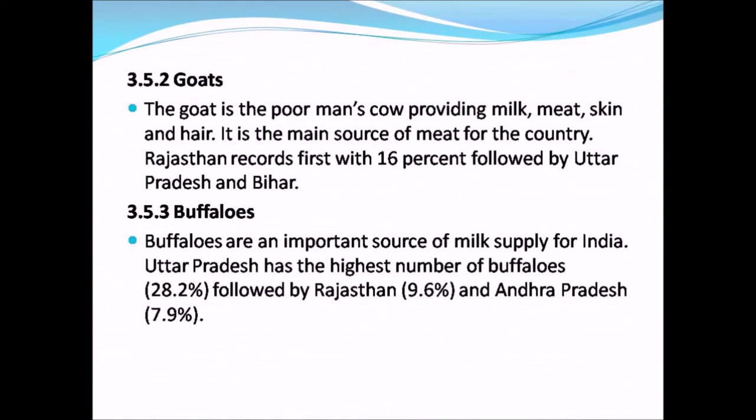In India, Rajasthan records first with 16%, followed by Uttar Pradesh and Bihar. Buffaloes. Buffaloes are an important source of milk supply for India. Uttar Pradesh has the highest number of buffaloes, followed by Rajasthan and Andhra Pradesh.